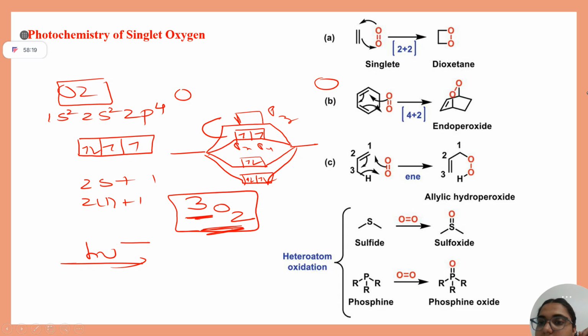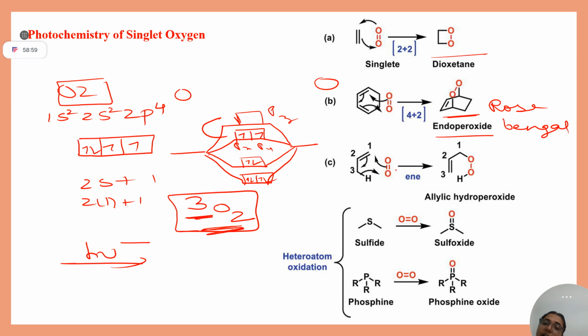If you have studied the Rose Bengal reaction, this is your Rose Bengal reaction, in which you are given a diene and your dienophile is this singlet oxygen, and in the presence of 4 plus 2 condition, meaning thermal condition, it will undergo this Diels-Alder reaction and it will give you endoperoxide. Clear, students? For example, here there will be 2 plus 2 cycloaddition between the olefin and this dienophile, O double bond O, and you will get dioxetane.